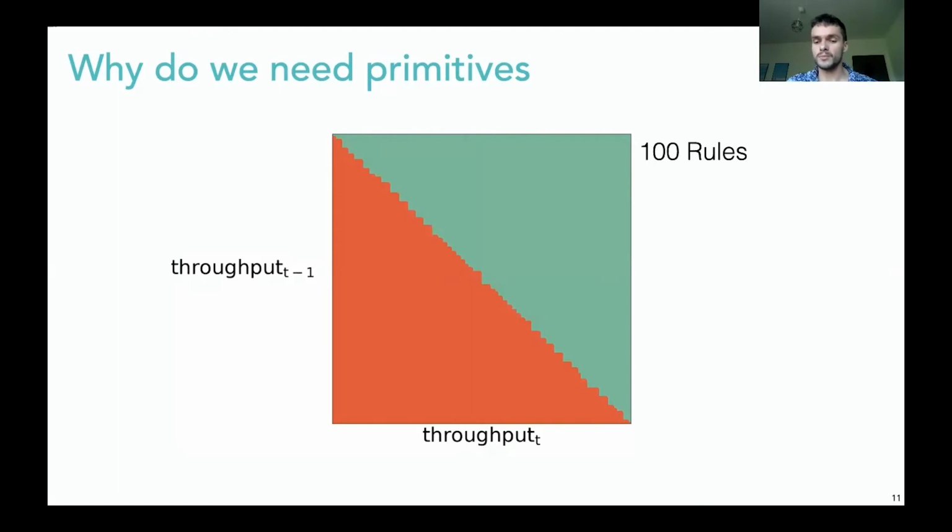Therefore, in order to keep small trees expressive, we need to encode operations, such as the mean, as primitives. Given enough training data, the learning algorithm should choose the most fitting primitive itself. Throughput estimators, though, are not the only thing we want to encode into our model, as we shall see next.